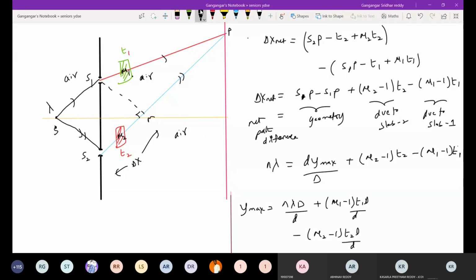Whether the pattern will shift upward or downward, the value of mu1 t1 will determine. I can adjust the value of mu1 t1 in such a way that the central maxima can be on the axis. It all depends on the value of mu1 t1. Okay, this is about when two slabs are brought. Just make an observation.